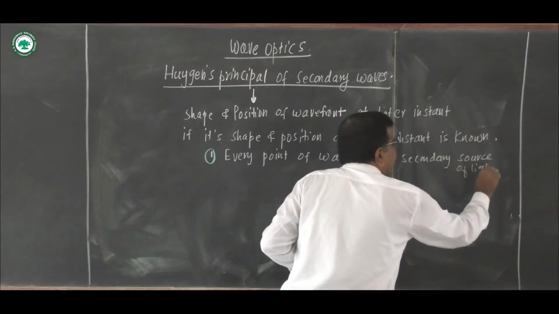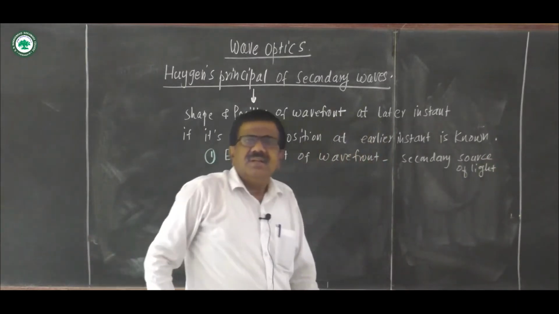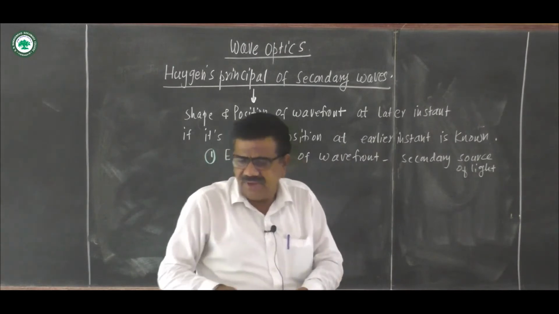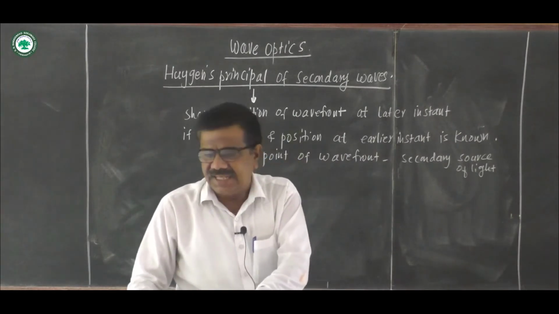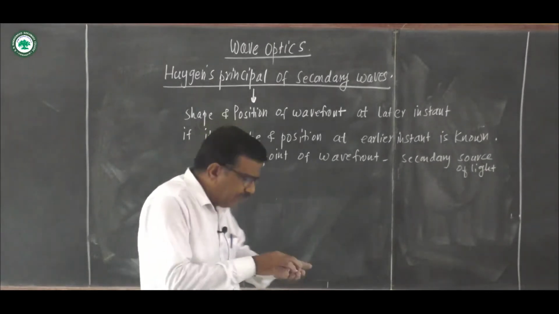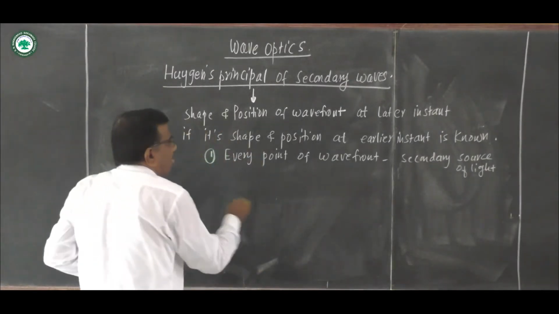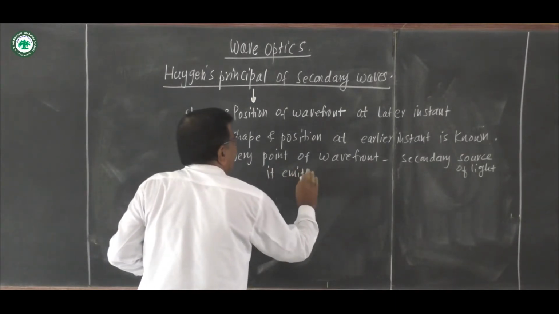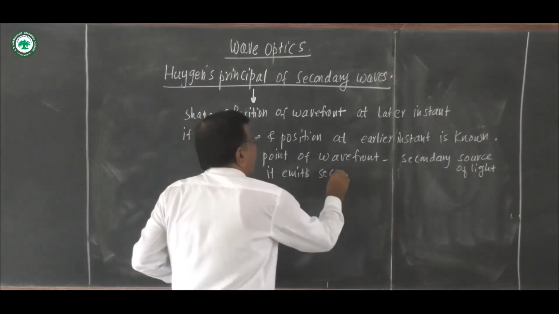And it emits the secondary waves in all directions. The surface touching these secondary wavelets gives the new wavefront.